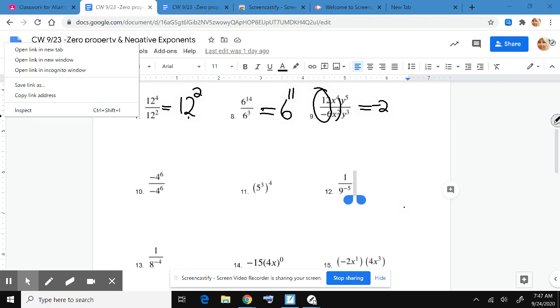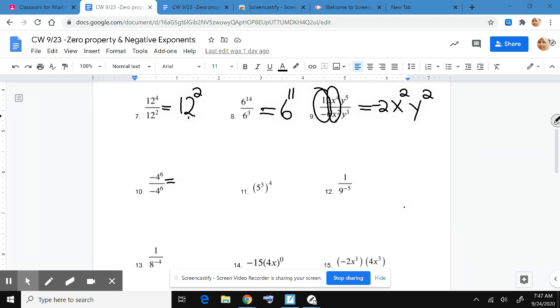And this part right here, x to the 4th divided by x squared, keep the base x, and 4 minus 2 is 2. And lastly, keep the base y. 5 minus 3 is 2. Because we were dividing here with powers with the same base, we keep the base and subtract the exponent.